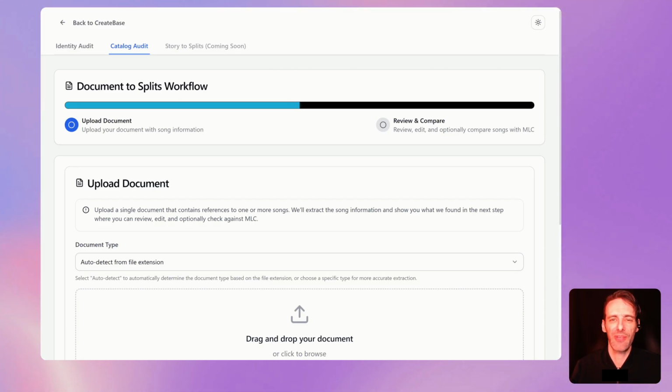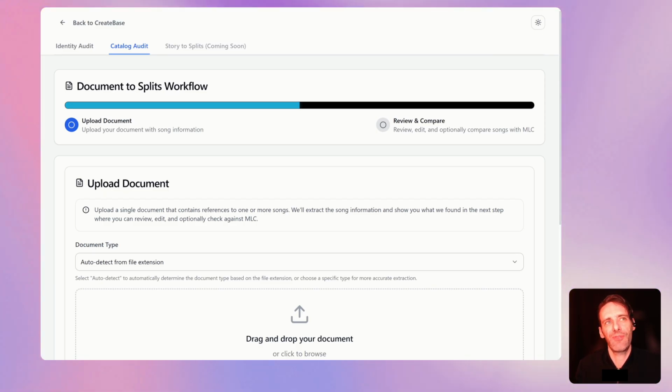We wanted to show a little preview of something we're working on that will help get information out of artists' brains and into our system so that they can collect their royalties more easily than ever. Now, if you haven't seen my video on the CreateBase Smart Assistant, go ahead and pause this video, go to that one. It'll give you a really good understanding of just some of the technology that CreateBase is coming out with in the next coming days to be able to make processes easier for artists to enable them to get that information out of their brains into an organized format so that they can get paid their proper royalties.